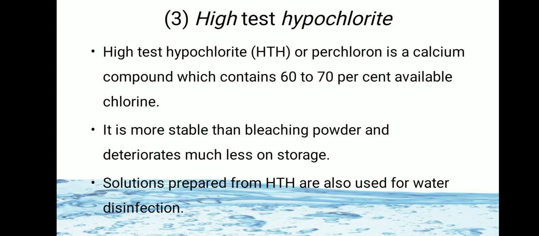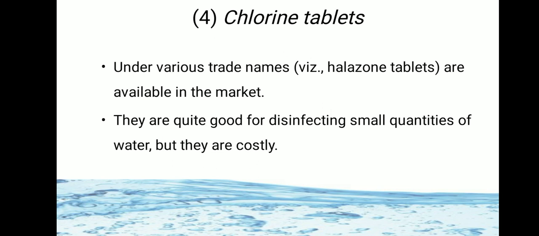The solution prepared from HTH is also used for water disinfection, in some cases for large amounts also. So what is high test hypochlorite? It is also called perchloron. It is a calcium compound which contains 60 to 70% available chlorine. It is more stable than bleaching powder.